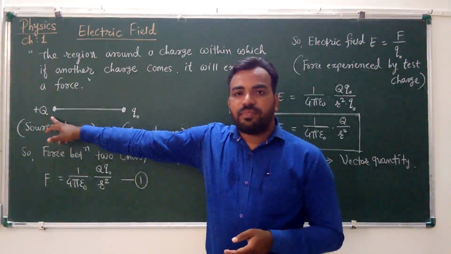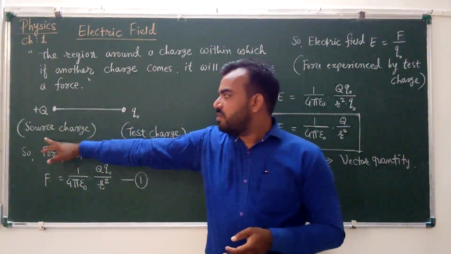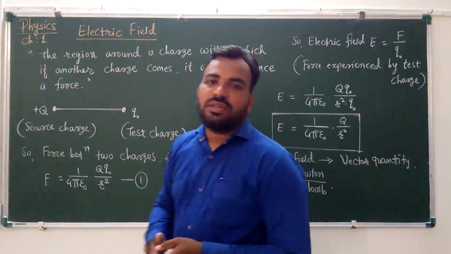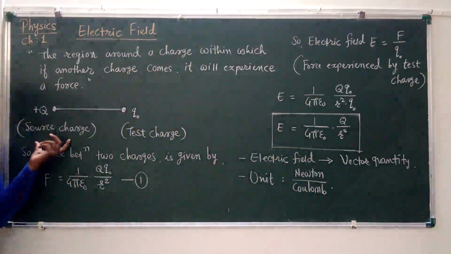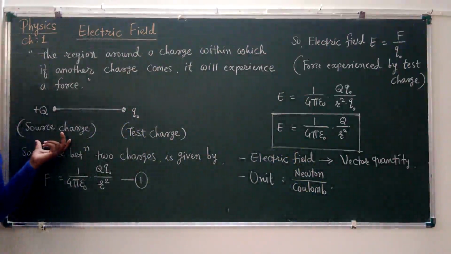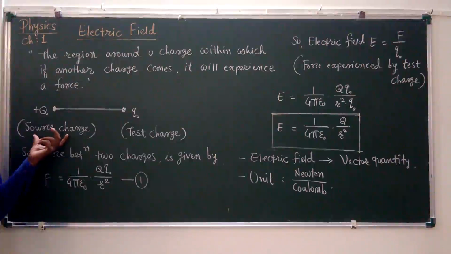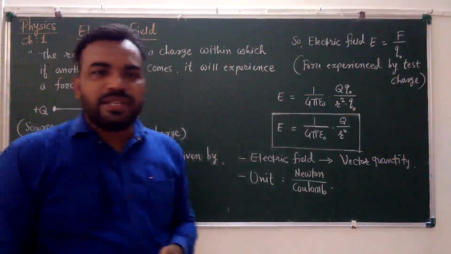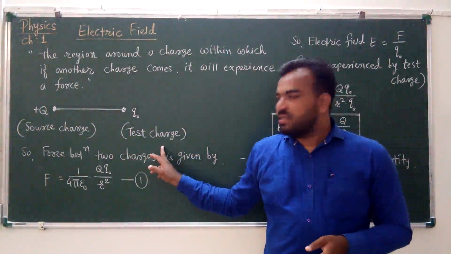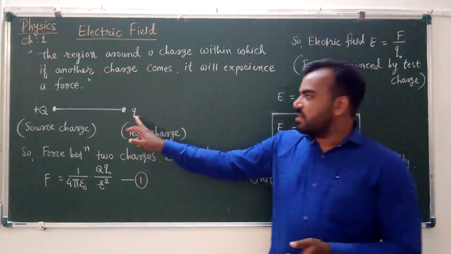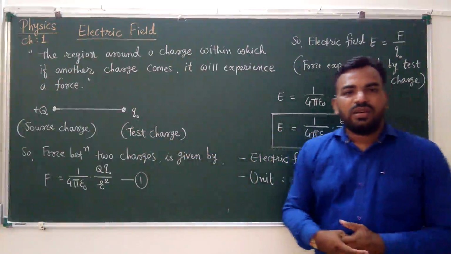Now we are taking plus Q, that is our source charge, because we must have an electric field, right? And the charge which will experience a force is known as test charge, that is small q0.